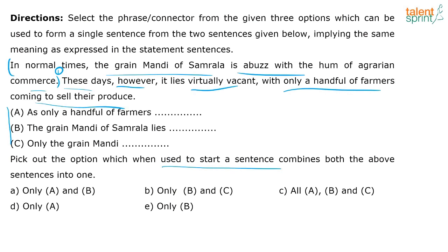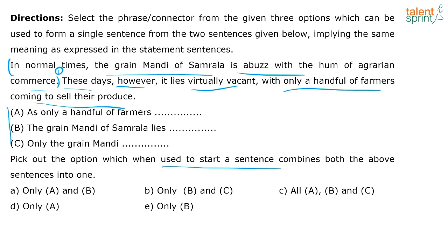Let me not give you the answer. So everybody's given me different options. Let's look at it. I have to retain the essence of the two sentences. So if I say, as only a handful of farmers are coming to sell their produce these days, it lies virtually vacant. But in normal times, the grain mandi of Samrala is abuzz with the hum of agrarian commerce. Can't I say that?